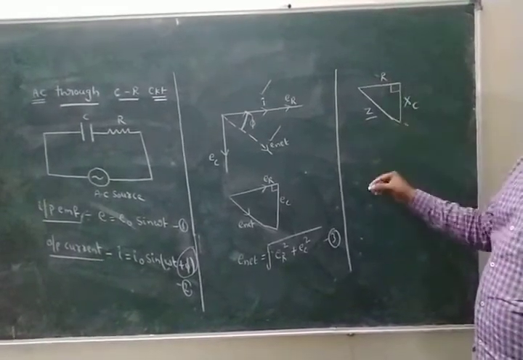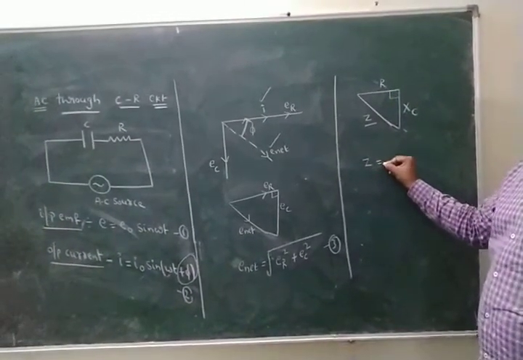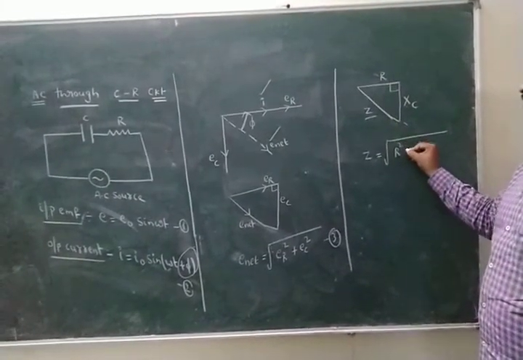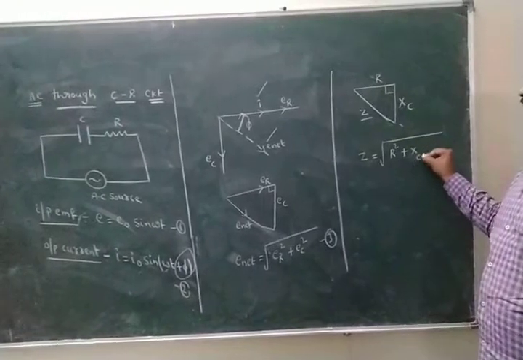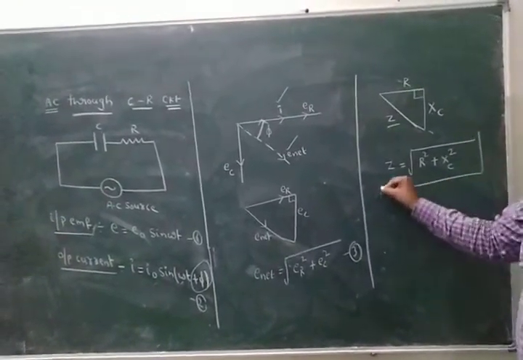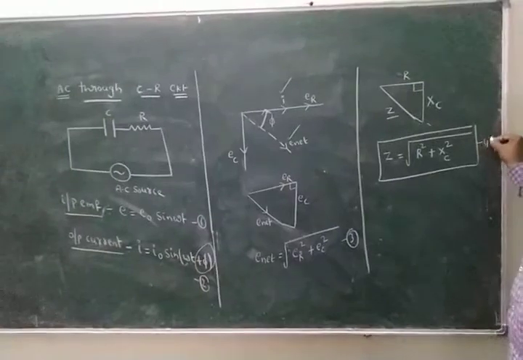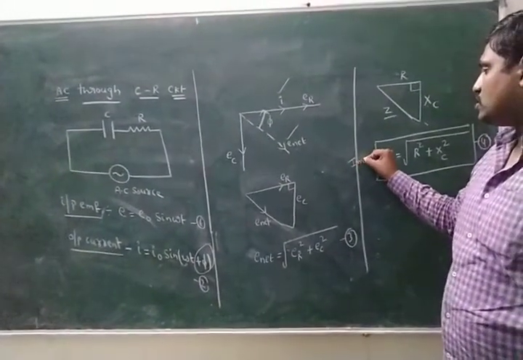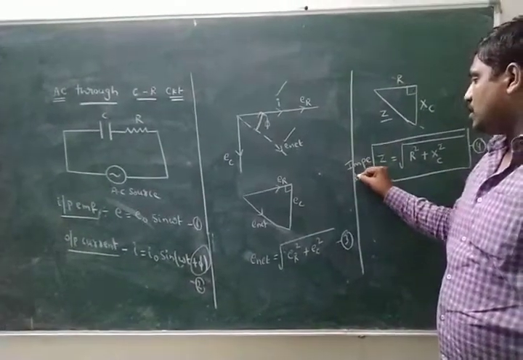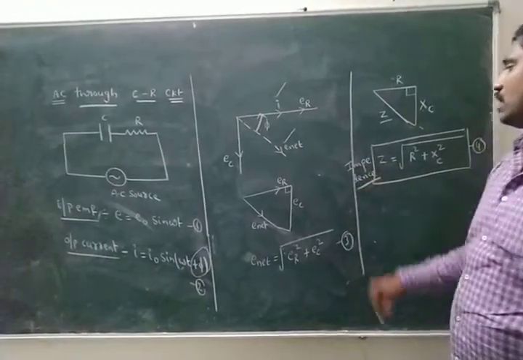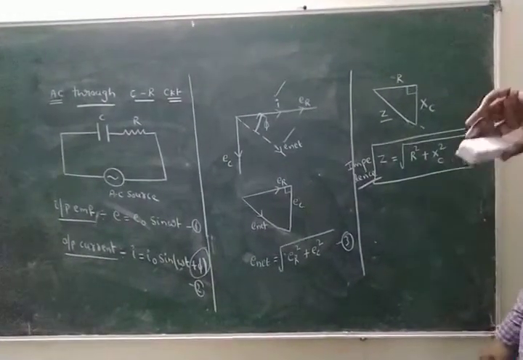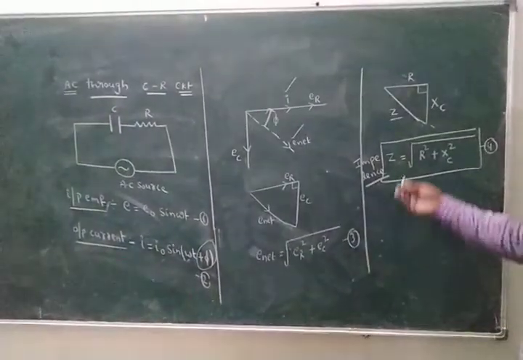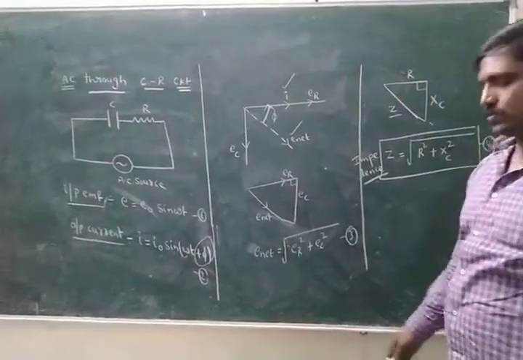According to the Pythagoras theorem, directly I write Z equal to under root R square plus XC whole square. This is the formula for equation number 4. Here, this Z is called impedance. Impedance means total resistance in the circuit. This is the CR circuit.